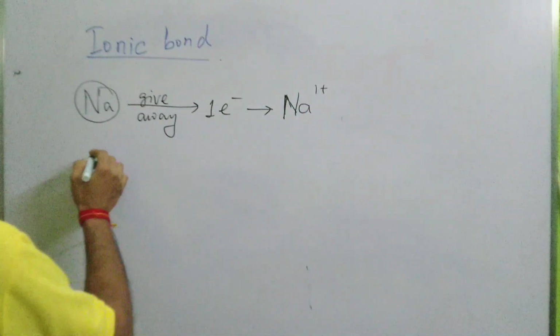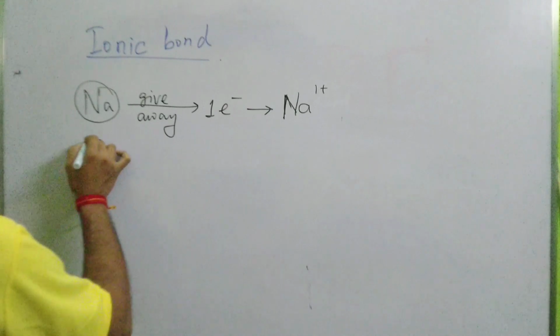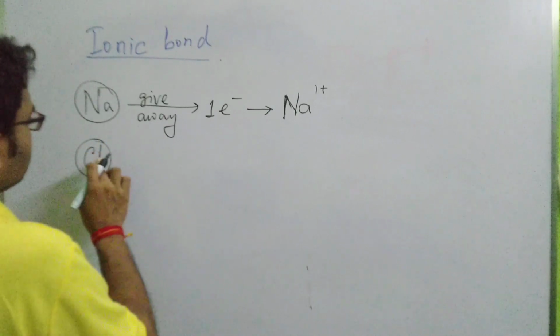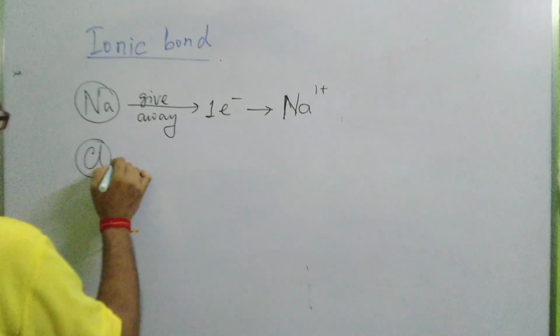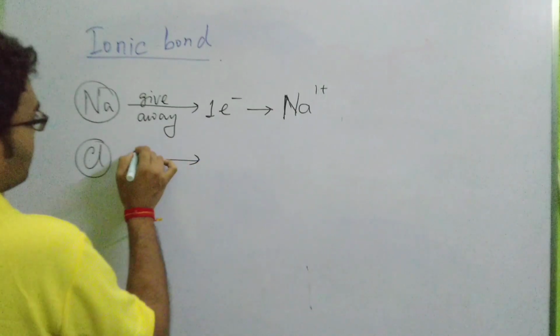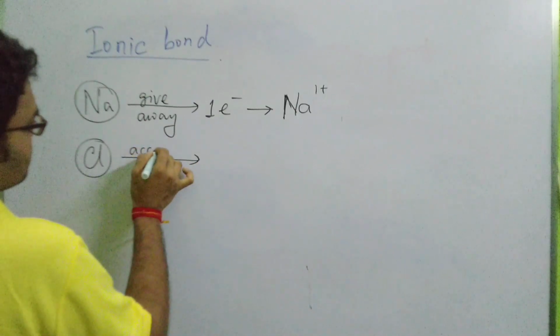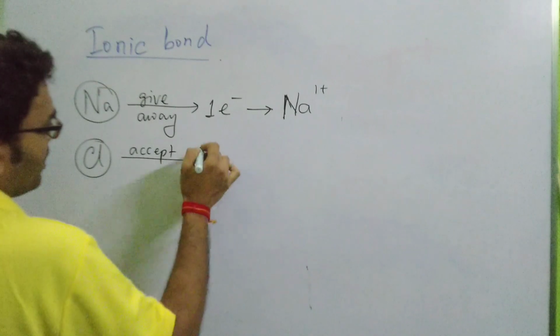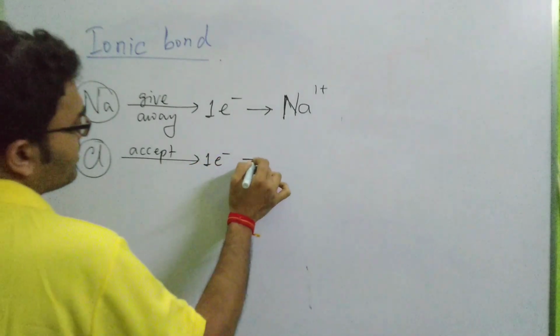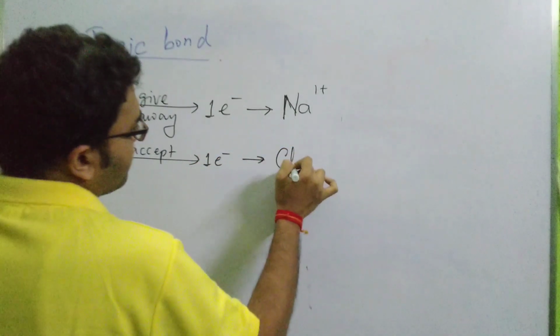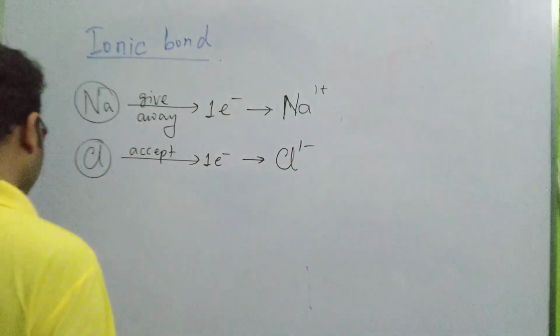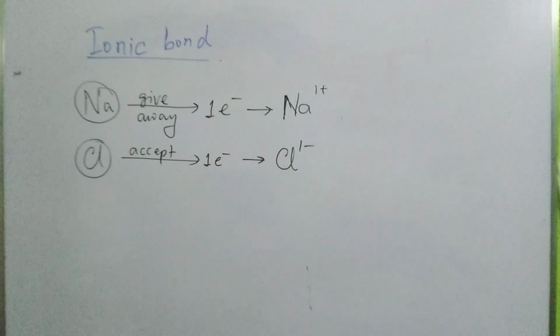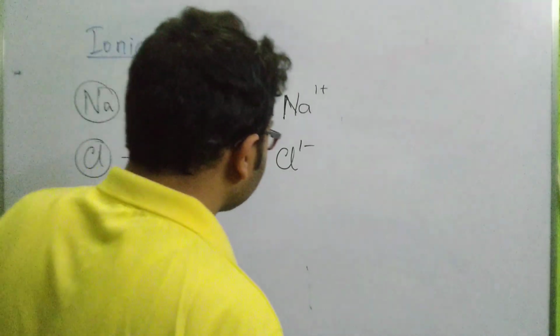On the other hand, the chlorine atom, in order to attain the stable electronic configuration of the nearest noble gas, what do they do? They accept one electron and form a negative ion with one unit negative charge. So we write it as Cl1 minus. Now see, what are these? These are ions. Atoms give away or accept electrons to form ions.